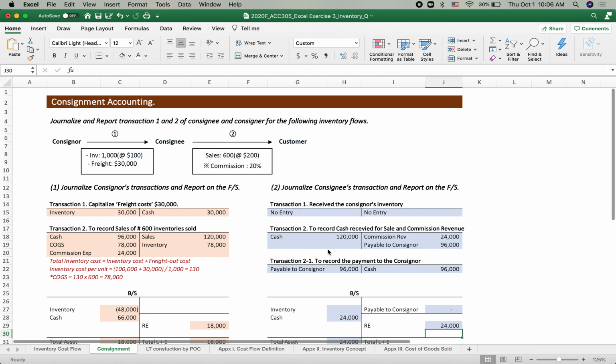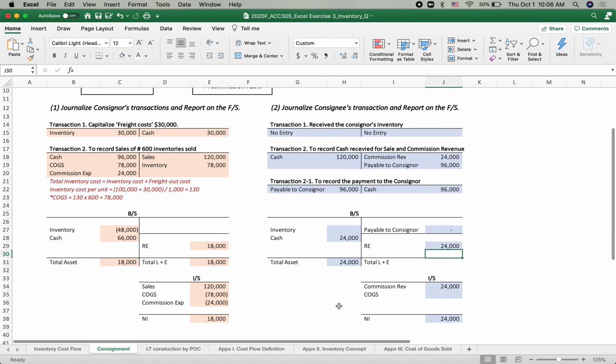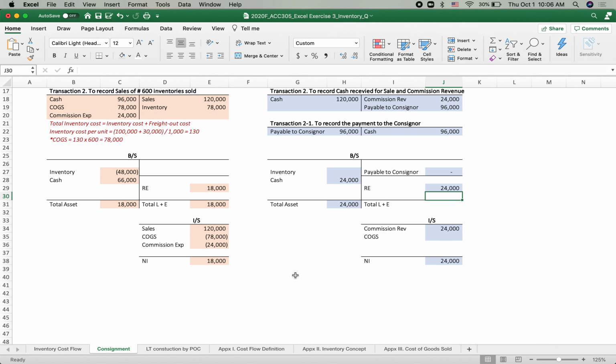Please keep in mind, for the consignor, when to recognize the revenue or sales, what account you have to use, and that the freight cost is not a transportation expense, but part of inventory cost that can be capitalized. Okay, see you in the next video clip.